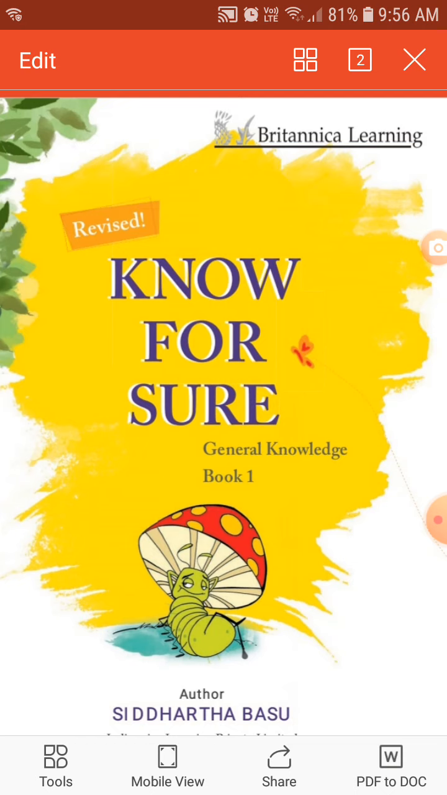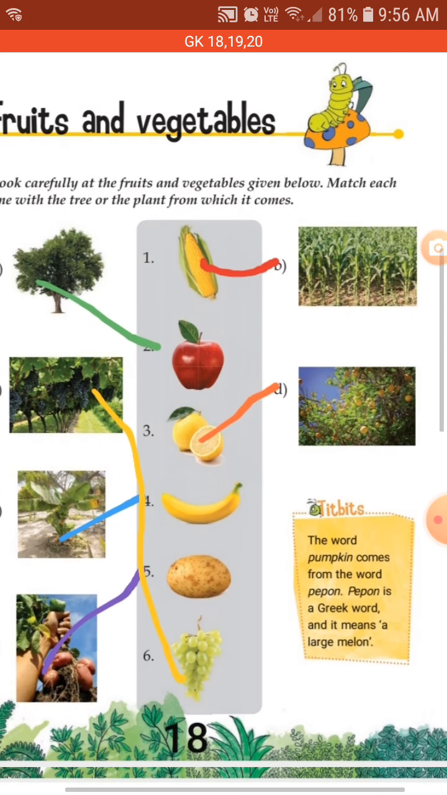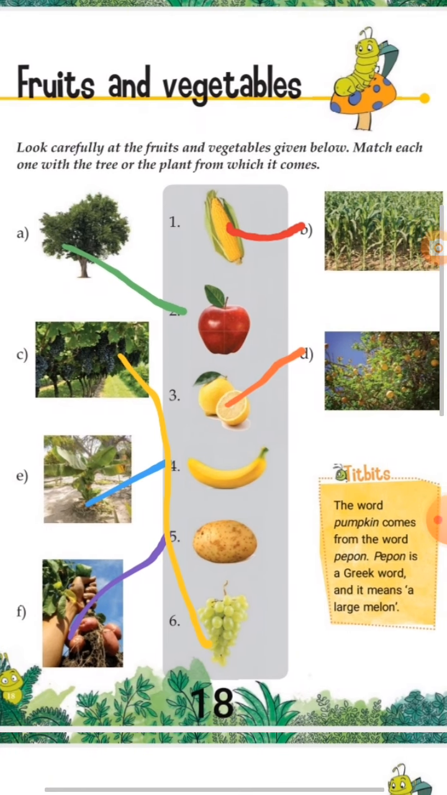Today we will be doing the chapter Fruits and Vegetables, National Symbols of India and Good Manners and Bad Manners, which is in your GK book. So all of you get ready with your GK book and just take out the given chapter. Now we will read page number 18, chapter Fruits and Vegetables.